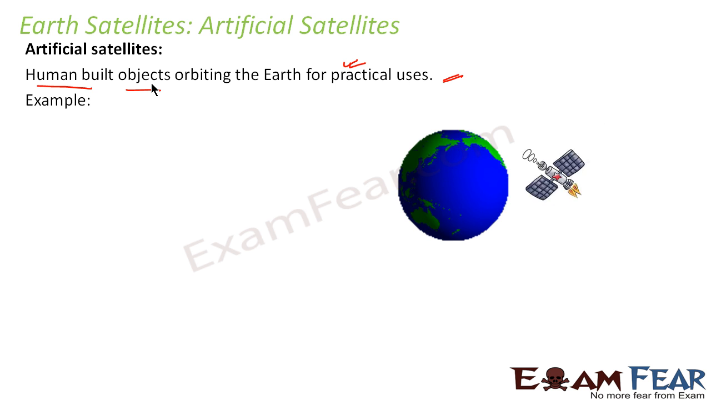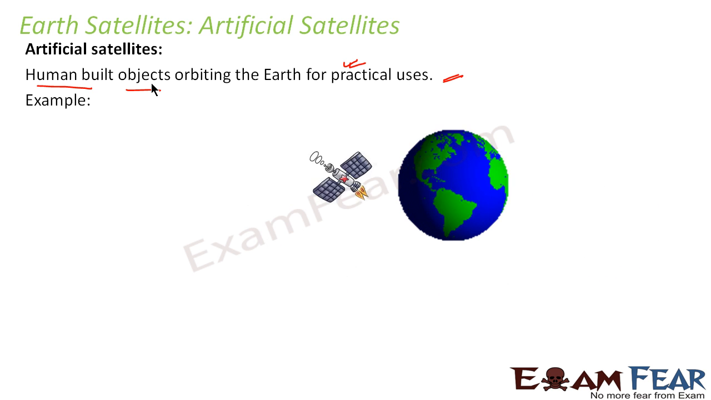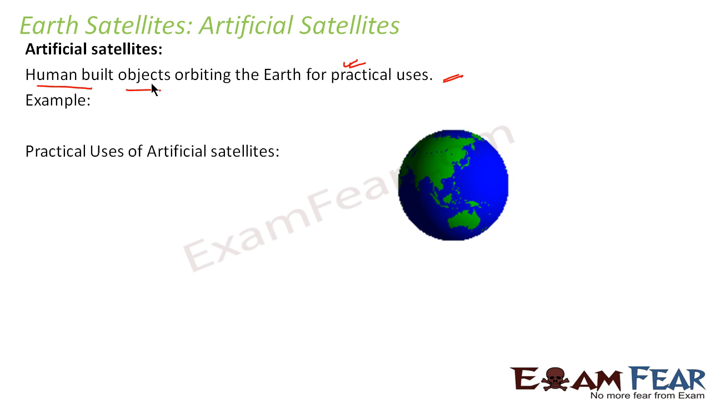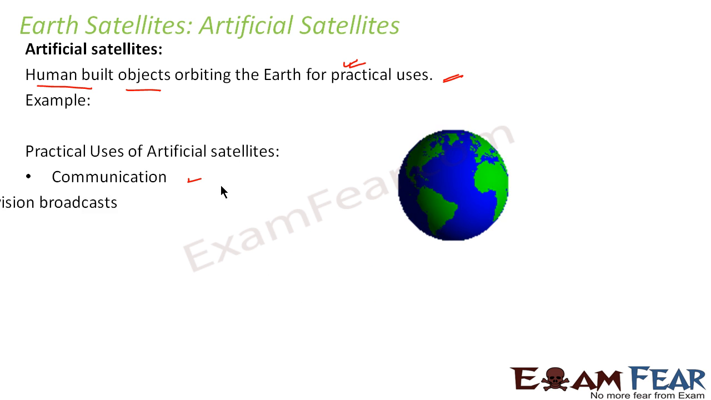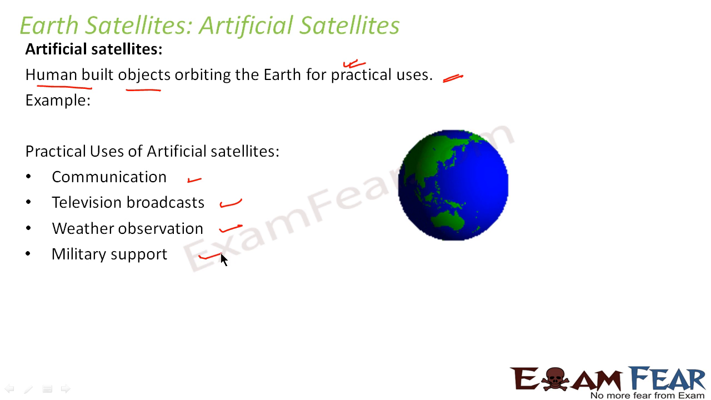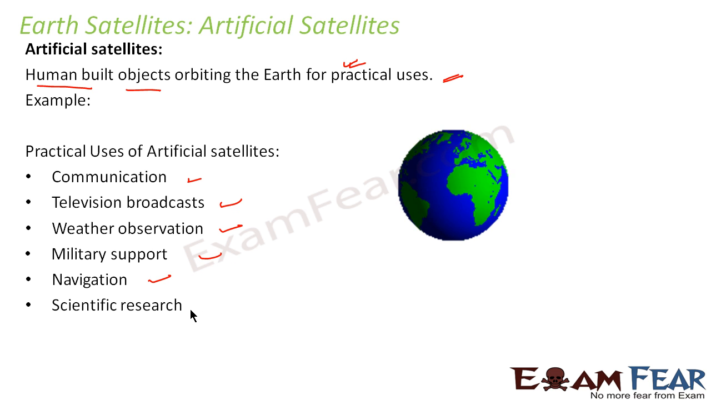So it is something like this. Let us suppose if this is an artificial satellite, it revolves around the Earth in a fixed orbit. So there are various uses of artificial satellites, like it is used for communication, for television broadcasts, weather observation, military support when needed, navigation, and scientific research, of course. So because of so many different purposes, different artificial satellites are built by human beings. So till now we saw what is an Earth satellite, what are the two types of Earth satellites, natural and artificial.